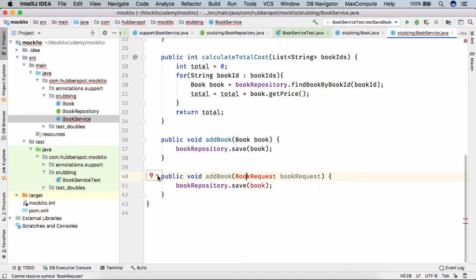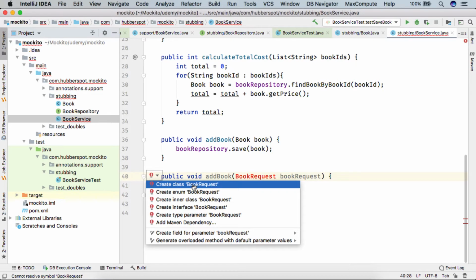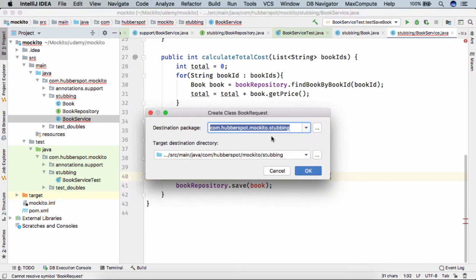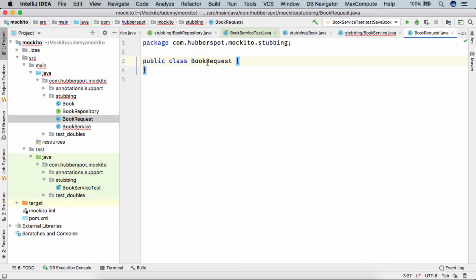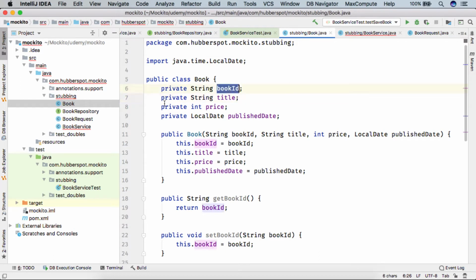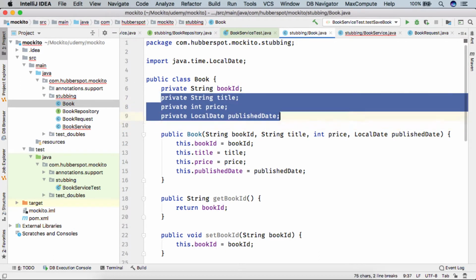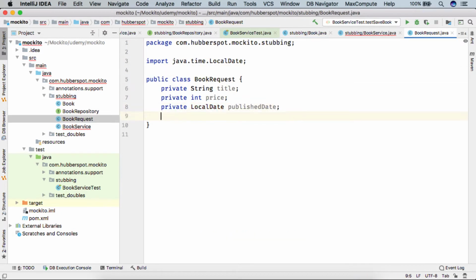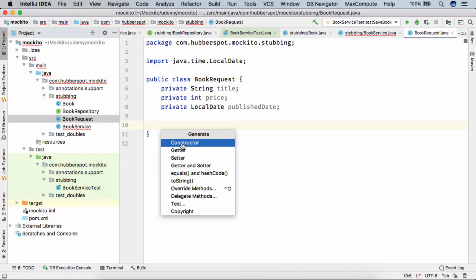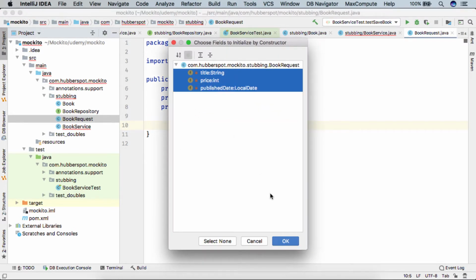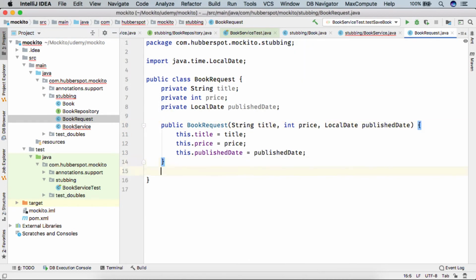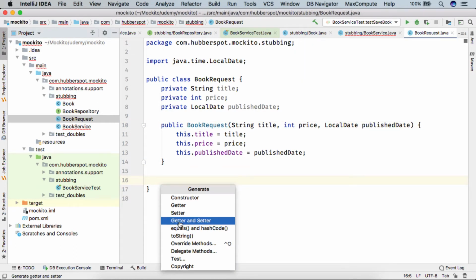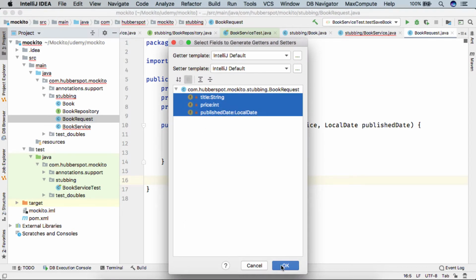So here we are creating a class named BookRequest. We are creating it in the source package stubbing. So friends, let's say book request has the same fields as book apart from book ID. So we'll copy this stuff, we create a constructor, and let's say we generate the getters and setters.